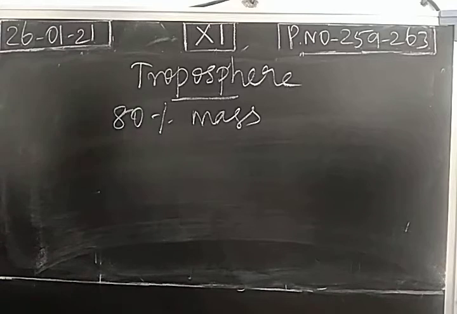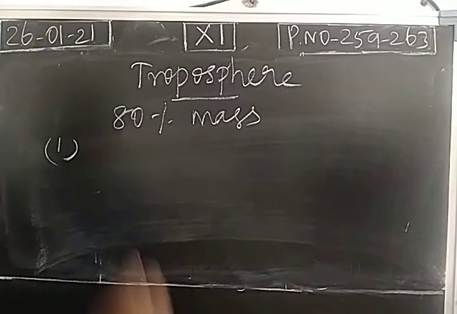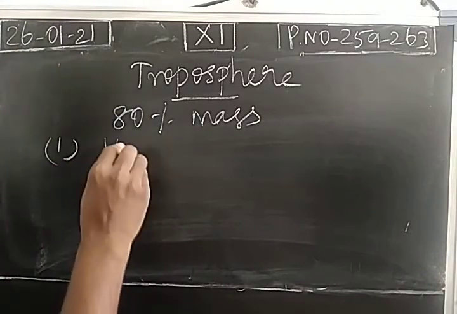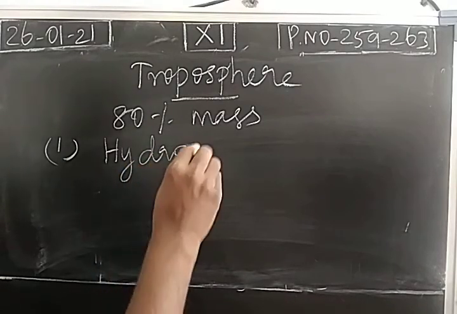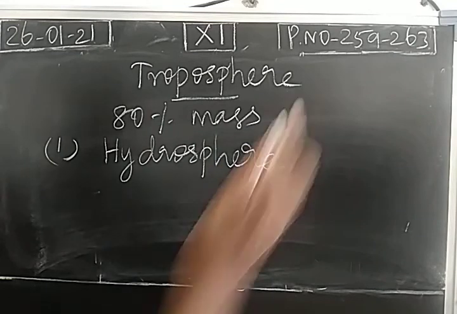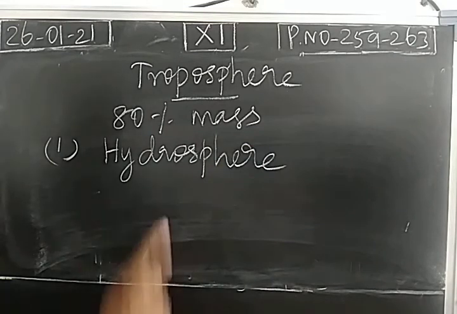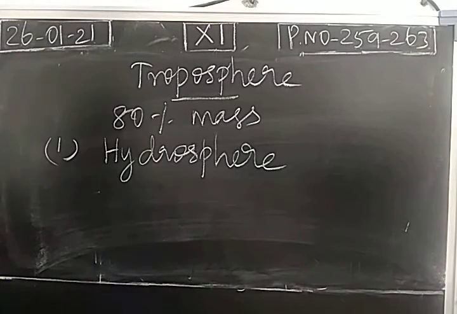This is divided into three major categories, right? The first one is the hydrosphere, based on what type of components are present. From the name itself, we can easily identify that it is made up of water molecules, so liquid components will be present. We have oceans, seas, rivers, lakes, streams, underground water, polar ice caps, clouds. All these are in the hydrosphere.